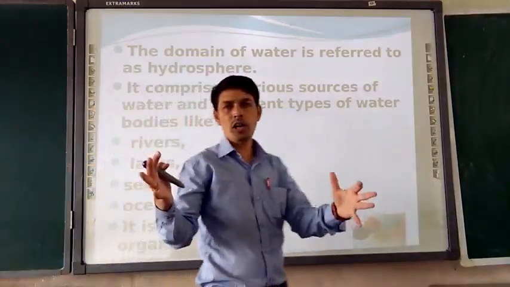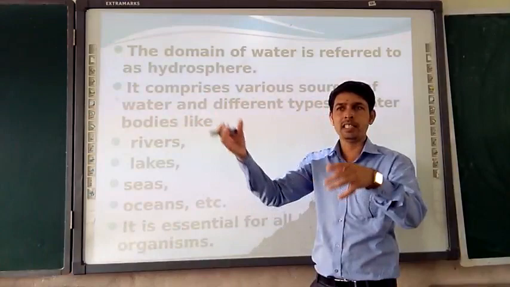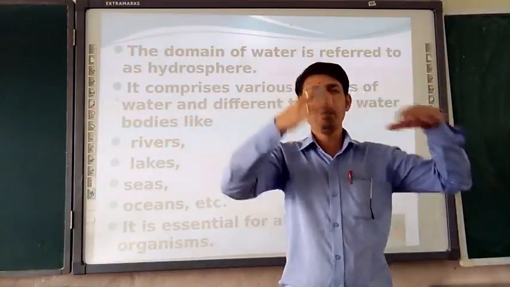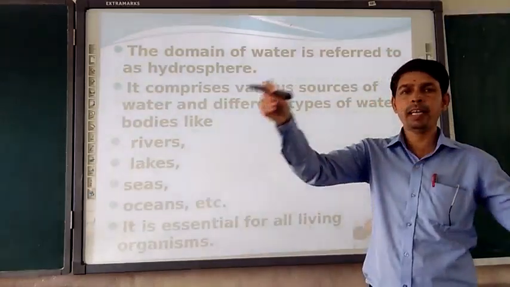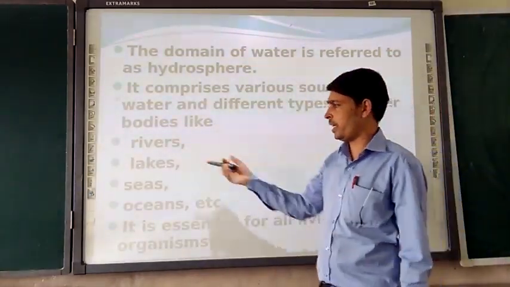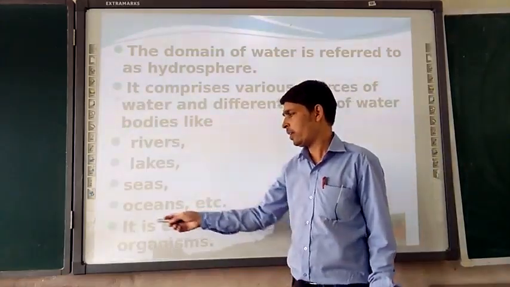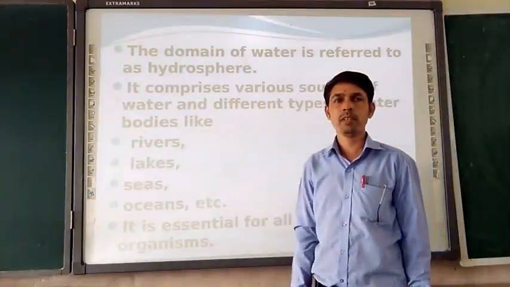So by all this, we are getting water from the river. The pipelines are connected, and the water is purified a little bit. Then after the purification, the water is connected with the pipeline and sent to different residential areas. So like that, the lake, sea, and ocean are essential for all living organisms.